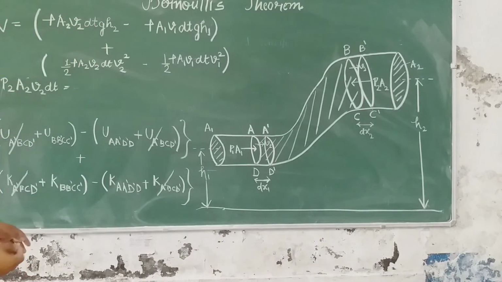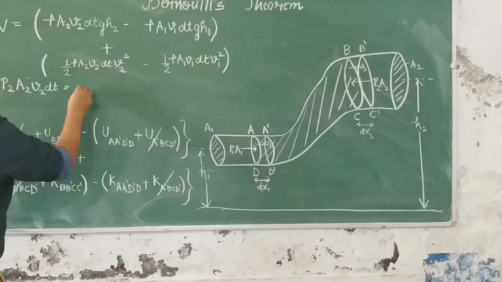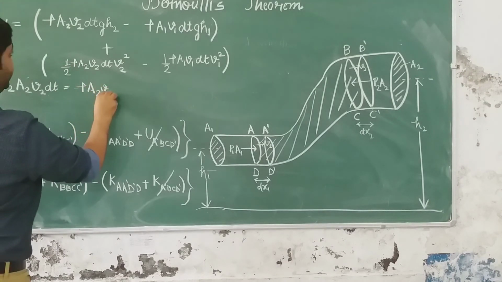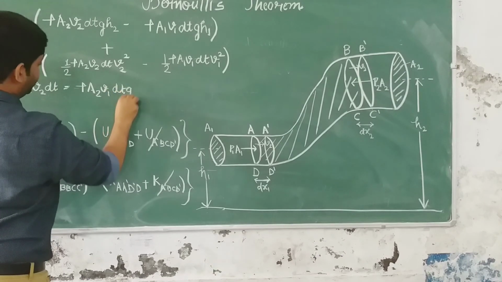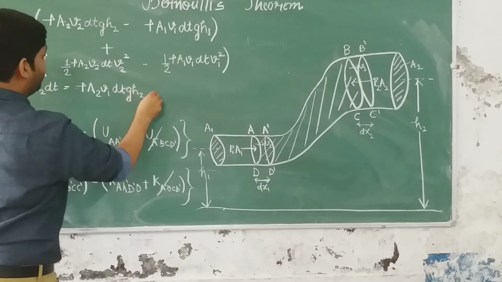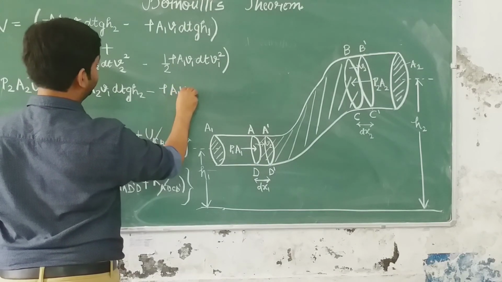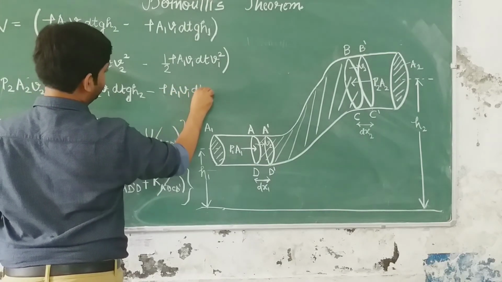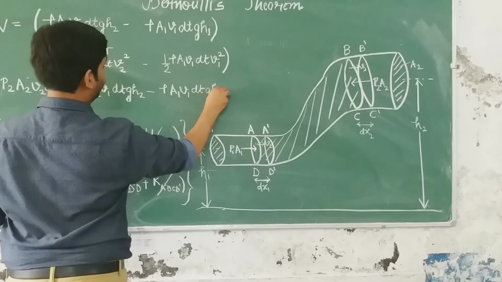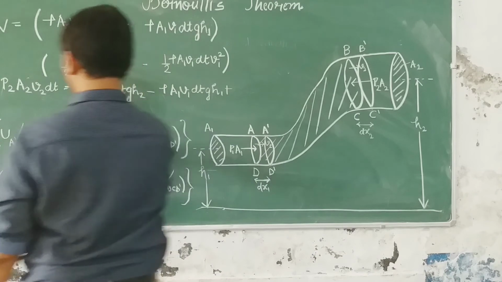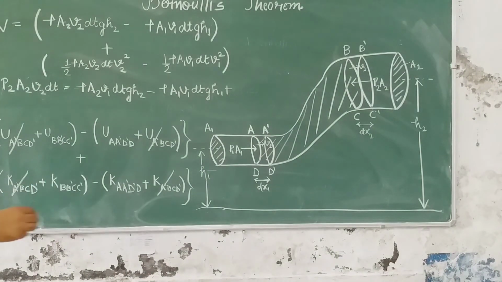ठीक है? So we write rho A2 V2 dt g h2 minus rho A1 V1 dt g h1, ठीक है, plus, let me erase this, we don't need it now.